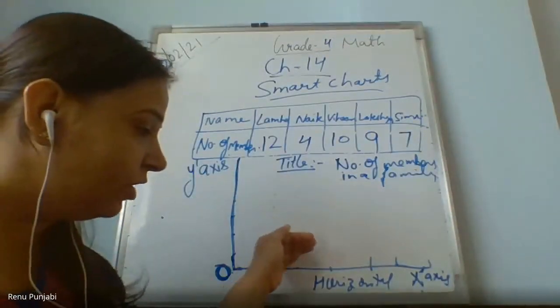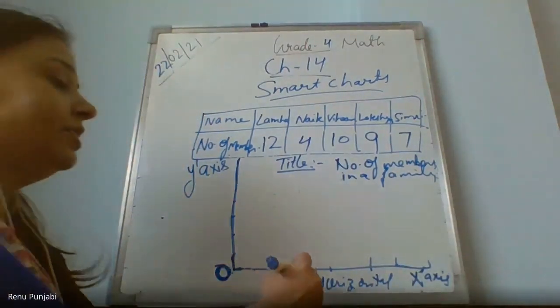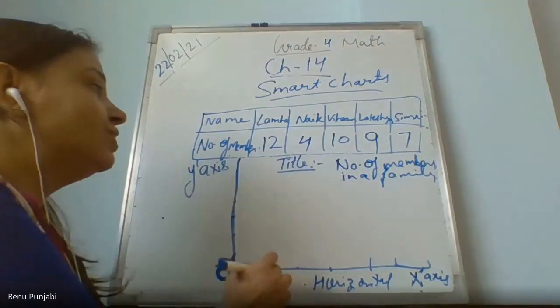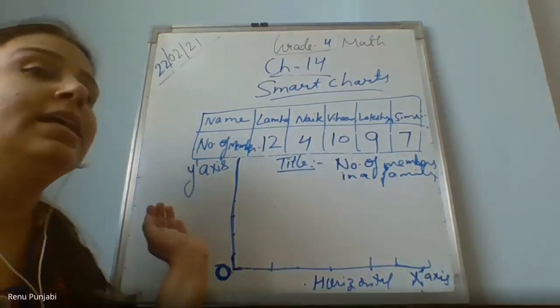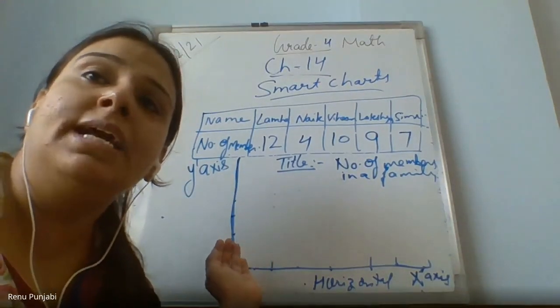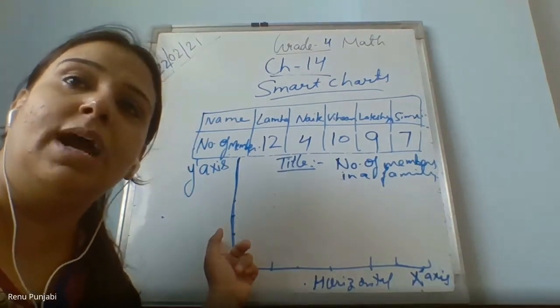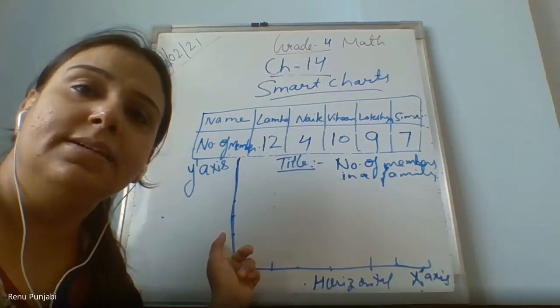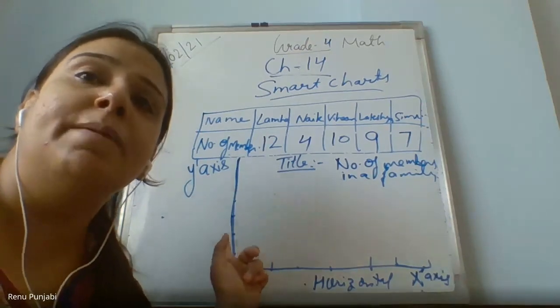Here on the horizontal axis, when you put the names, now on the horizontal axis always the names will come, and on the vertical axis the numbers will come. The numerical information will come on the vertical axis. What will come on the vertical axis? Numerical information, the information which is given in numbers.